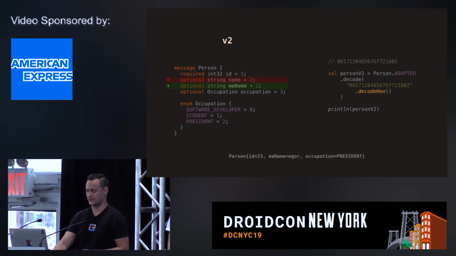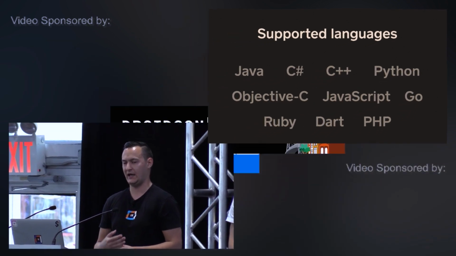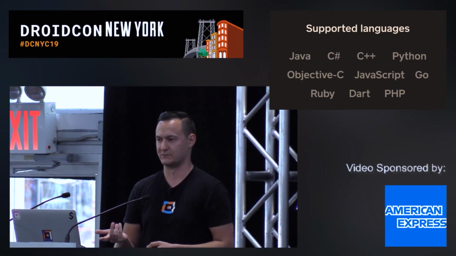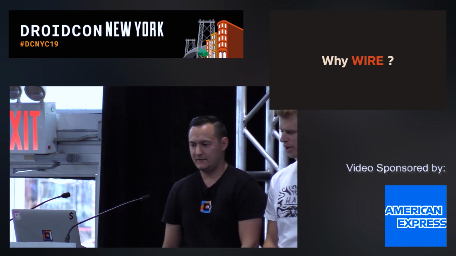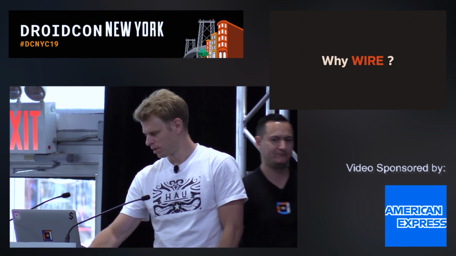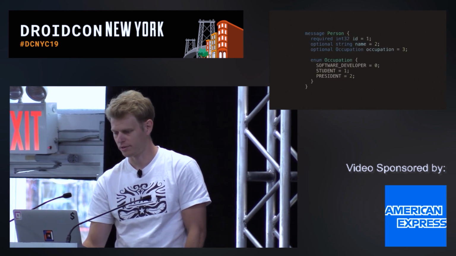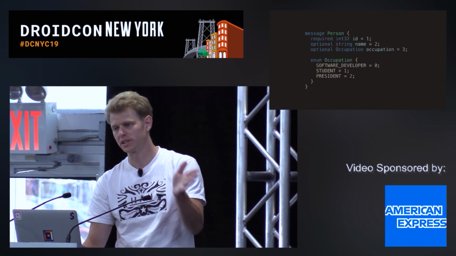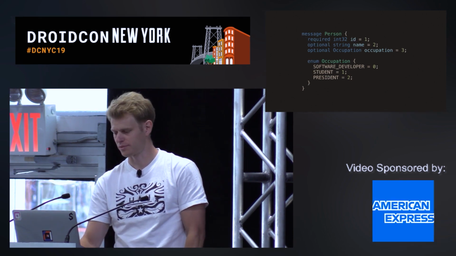It's a safe operation. And the last point to make is that Google actually offers a large number of tools to accompany protocol buffers, which is just compilers and runtime libraries. And this is the list of languages that Google supports for Protobuf. So why did we build Wire? Google has actually been supporting Java since forever. And so I could say, why did we build Wire? And I could also say, why not use the Google generation?